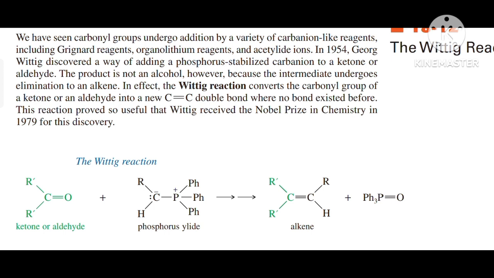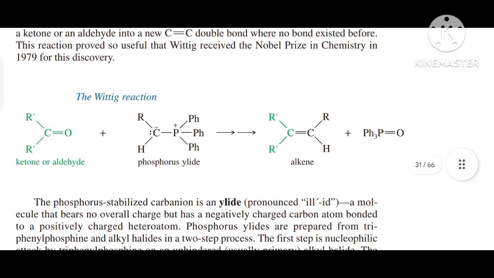The product is not an alcohol, however, because the intermediate undergoes elimination to an alkene. In effect, the Wittig reaction converts the carbonyl group of a ketone or an aldehyde into a new C double bond C where no bond existed before. This reaction proved so useful that Wittig received the Nobel Prize in Chemistry in 1979 for this discovery.